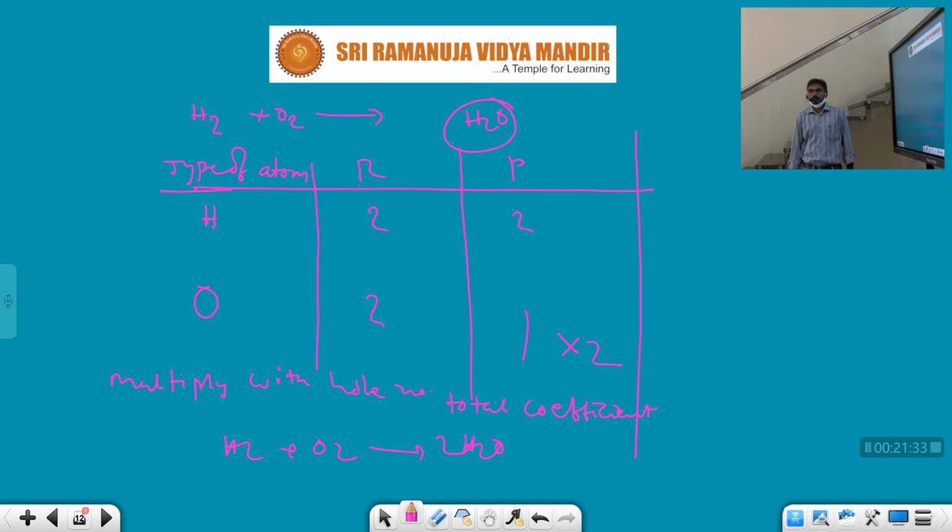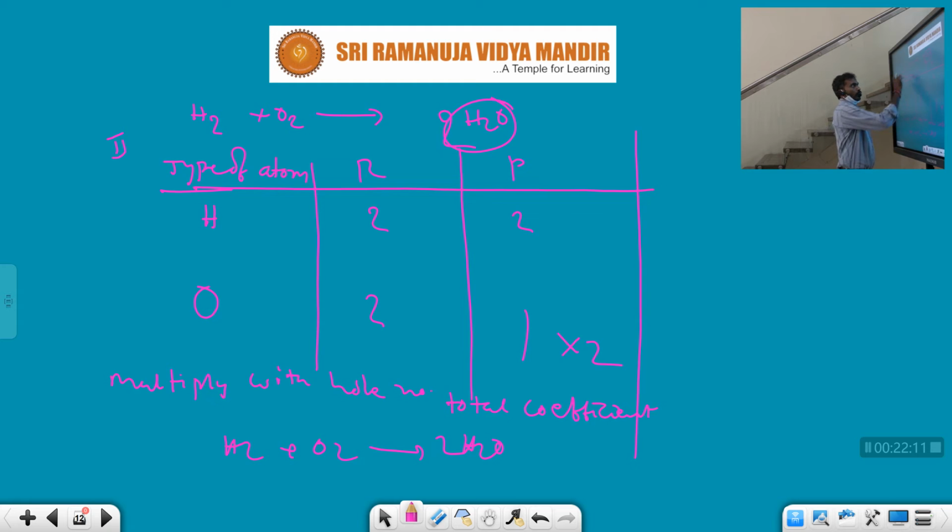But again here it is unbalanced. So what can we do? Again write the same table. This is the first table, and now the second table has the same hydrogen atoms and oxygen atoms, based on H2 plus O2 gives 2H2O.